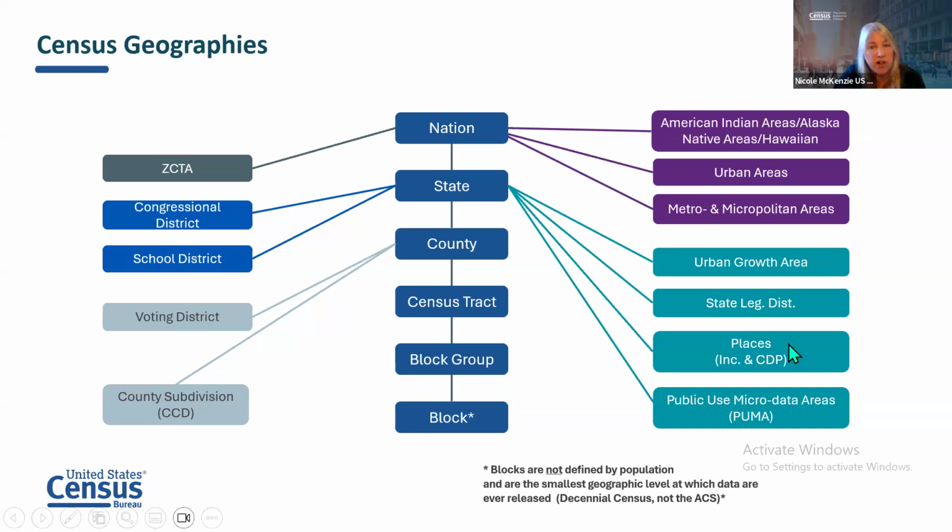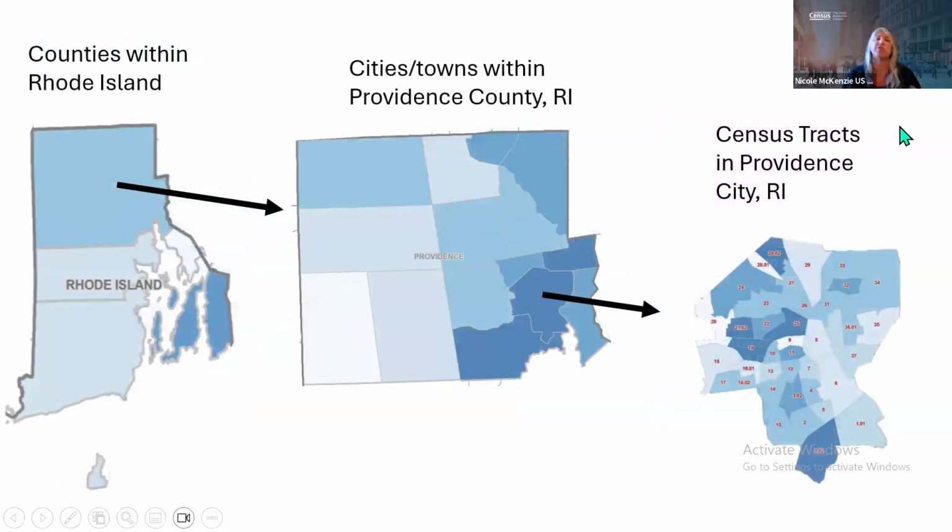Cities and towns also fall under places, but for some reason, our New England geography is a little different than other areas. So sometimes you may look for your town under a place in New England, but it might not be there. If it isn't, look under county subdivision, it is likely there. And if you ever have any troubles finding your area, definitely reach out.